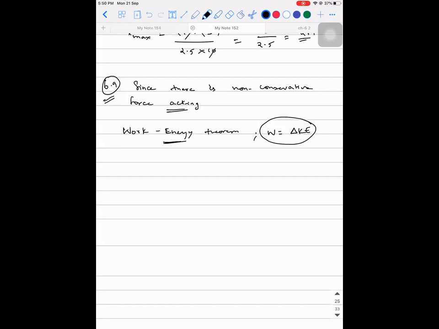Can you say again, sir? Write it down. When a system is subjected to non-conservative forces, we can apply only work energy theorem to solve the problem.